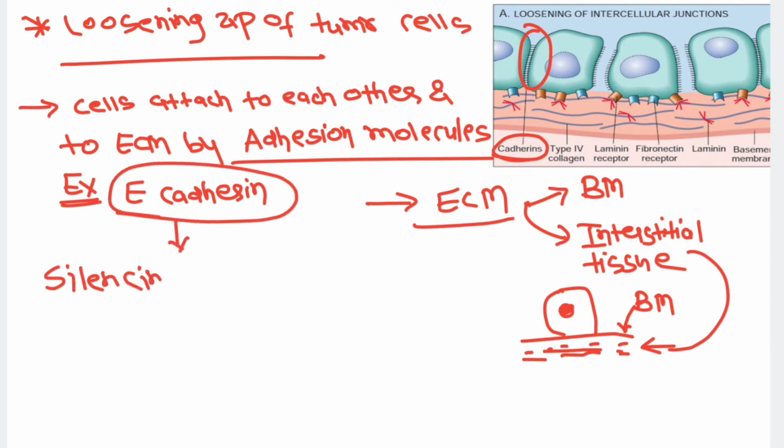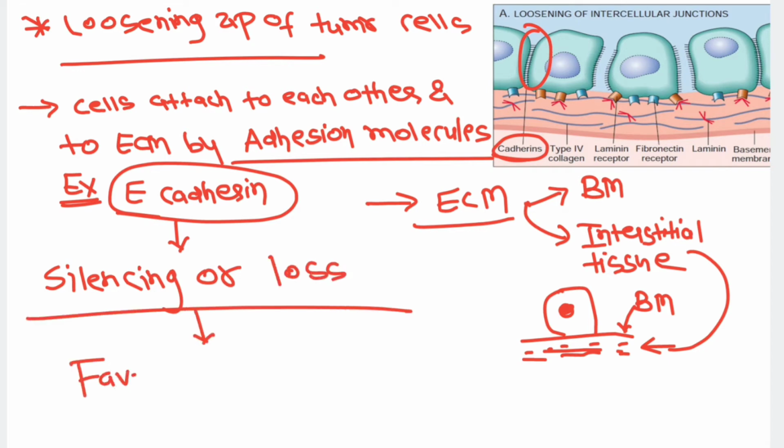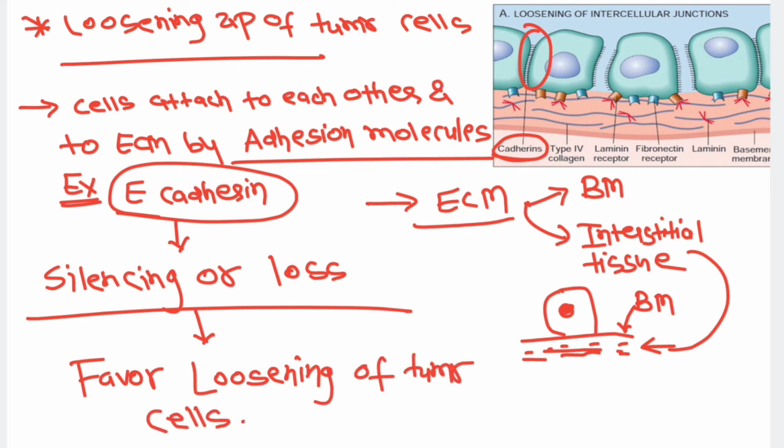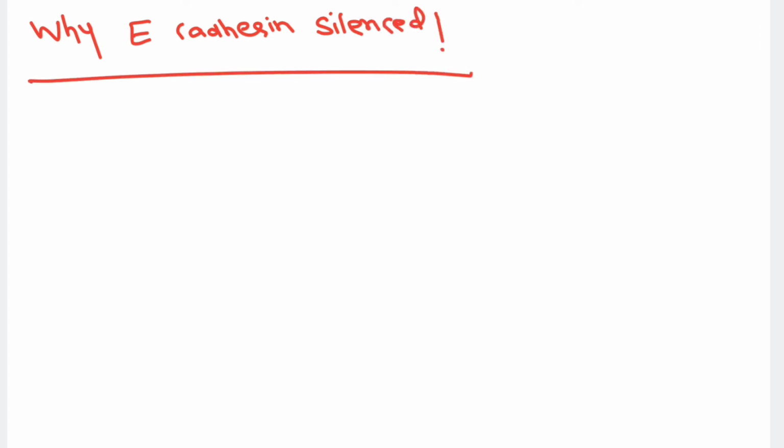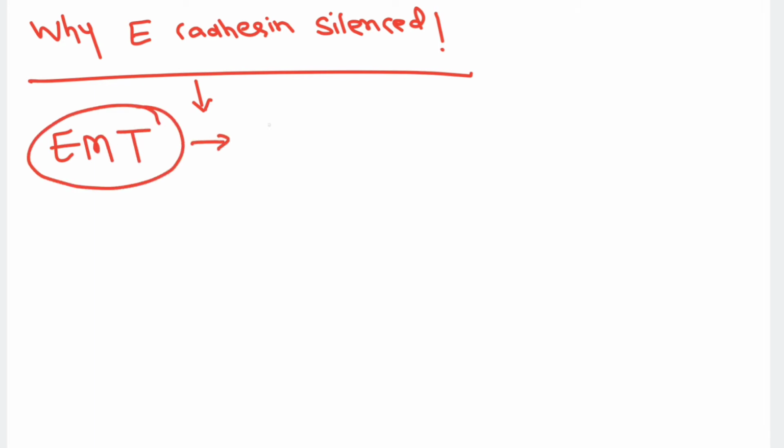All right. Now, if E-cadherin is silenced or lost, if E-cadherin is not working, only then can the tumor cell loosen up, right? You might ask why E-cadherin is silenced. When E-cadherin doesn't work, the tumor cell will loosen up. It stops working or gets silenced when one particular process occurs, that is epithelial mesenchymal transition.